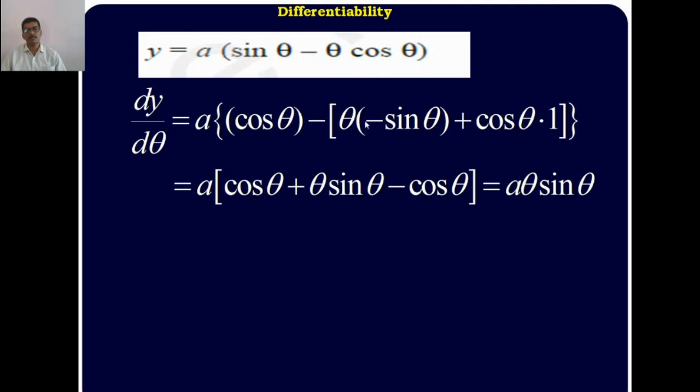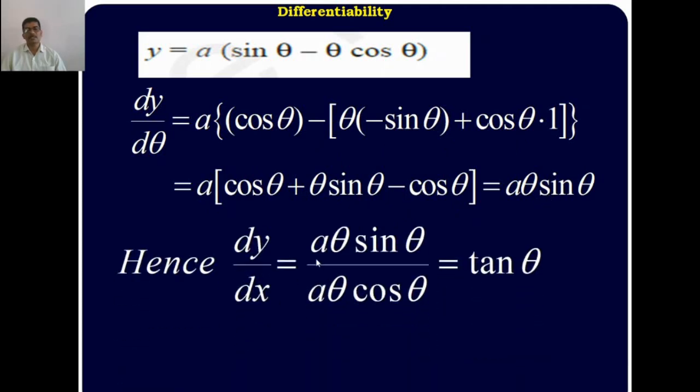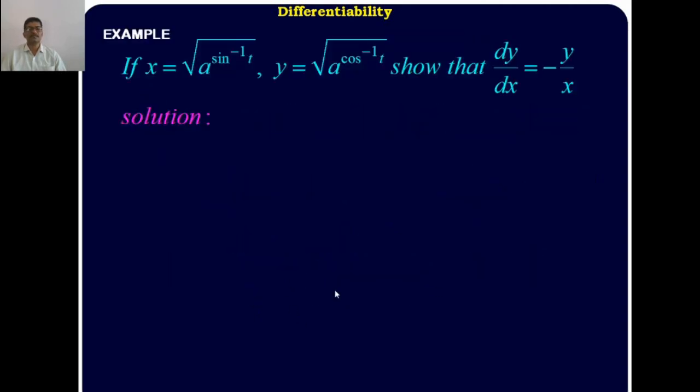plus, minus into minus is plus, theta into sin theta, minus into plus, minus cos theta, plus cos theta. Minus cos theta cancels, leaving a into theta into sin theta. Then find the dy upon dx values. A into theta into sin theta is dy upon d theta, and a into theta into cos theta is dx upon d theta. A theta cancels, sin theta by cos theta, its value is tan theta. Therefore, dy upon dx is equal to tan theta.